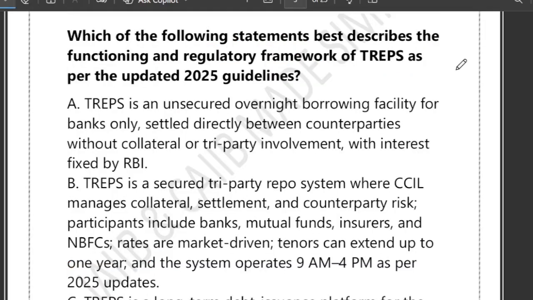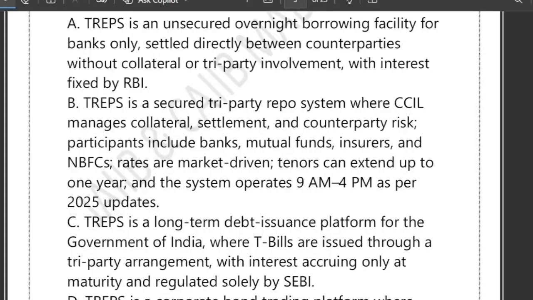Now friends, the next question is: which of the following statements best describes the functioning and regulatory framework of TREPS as per the updated 2025 guideline? So this question is about TREPS. Options are given. A: TREPS is an unsecured overnight borrowing facility for banks only, settled directly between counterparties without collateral or tri-party involvement. B: TREPS is a secure tri-party repo system where CCIL manages collateral, settlement and counterparty risk. Participants include banks, mutual funds, insurers and NBFCs. Rates are market driven. Tenure can extend up to 1 year.